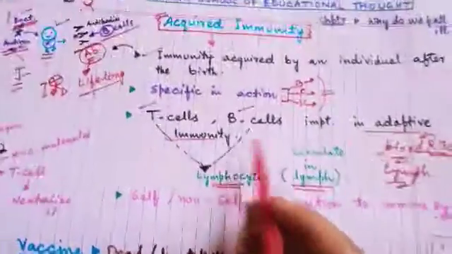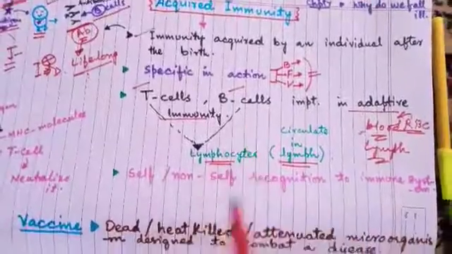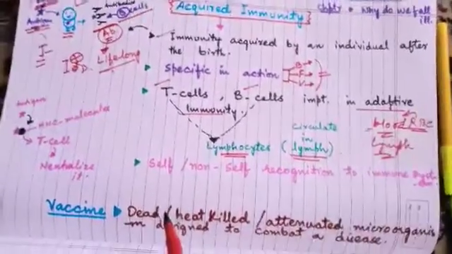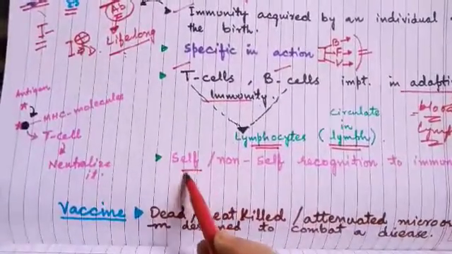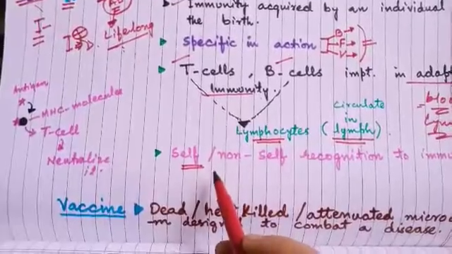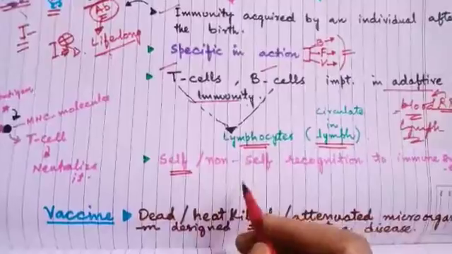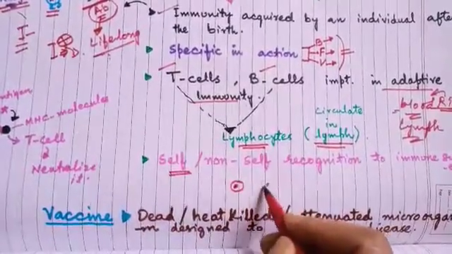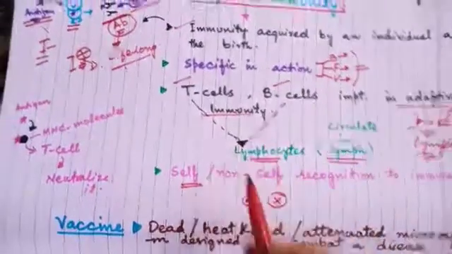Now, B cell action, I have described here how B cells generate antibodies. And what do these T cells do? T cells give a specific recognition to the immune system as to which molecule is self, the body's own, and which molecule is not self. This is the main function of the T cells.